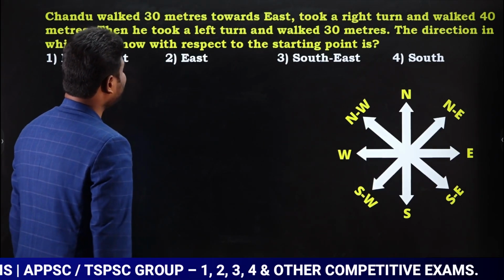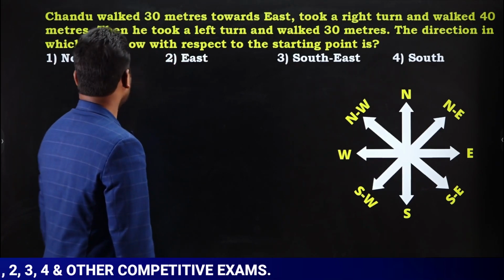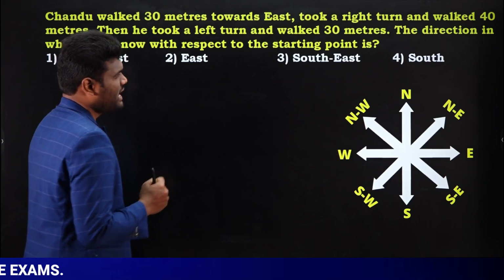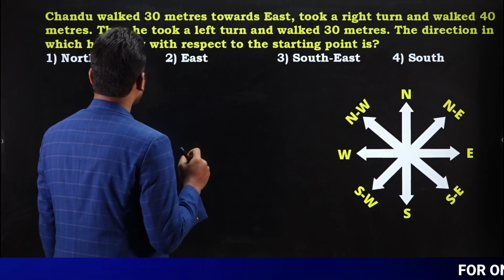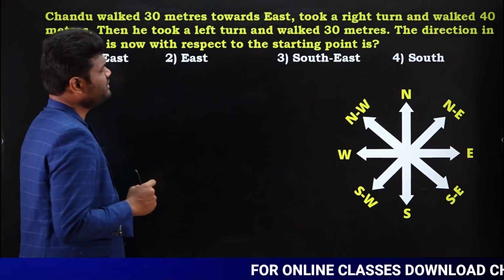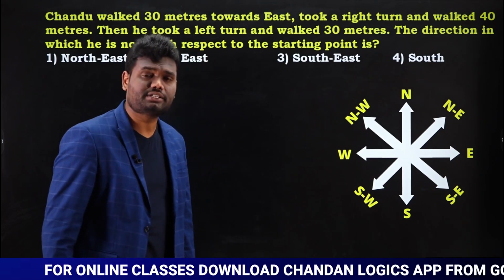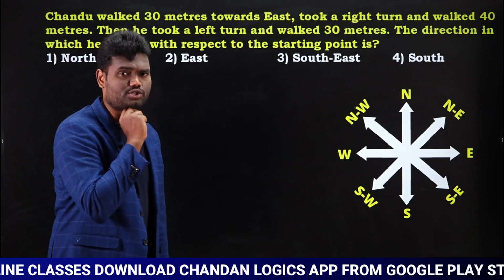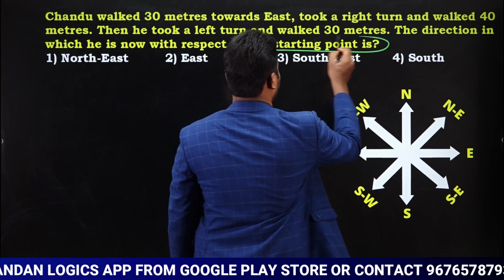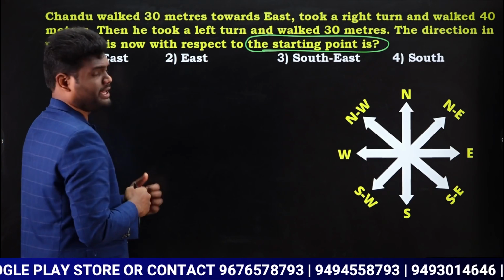Chandu walked 30 meters towards east, took a right turn and walked 40 meters. Then he took a left turn and walked 30 meters. The direction in which he is now with respect to the starting point. So here they are asking about just direction. They are not asking about distance. Just direction from the starting point. Yes or no? They are asking us about direction with respect to the starting point.